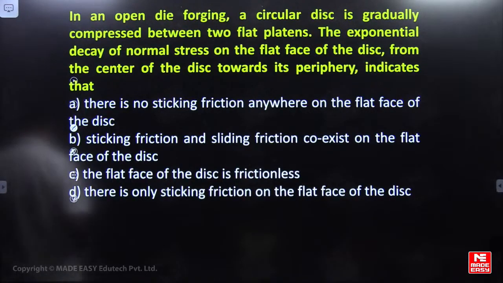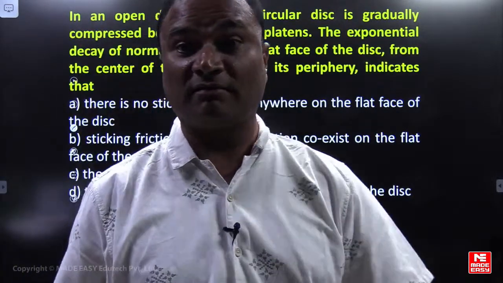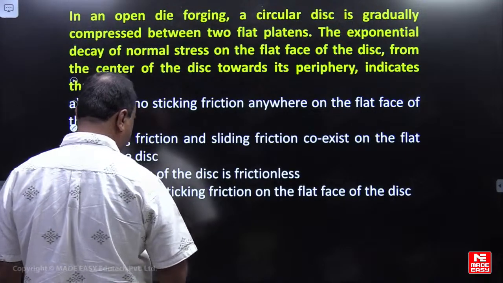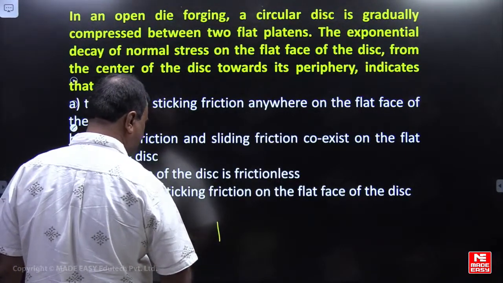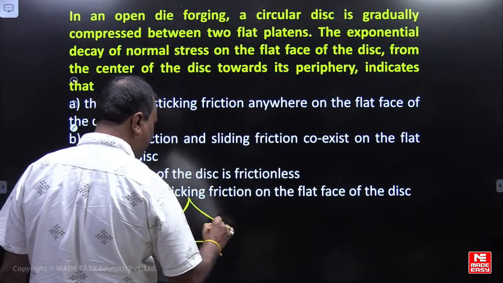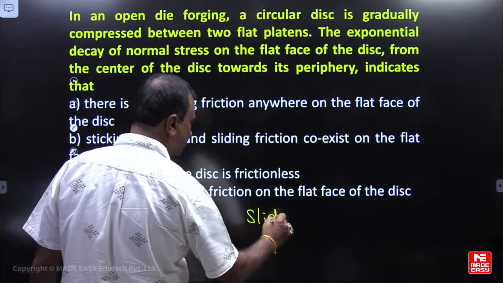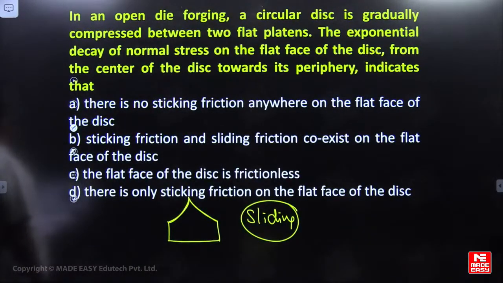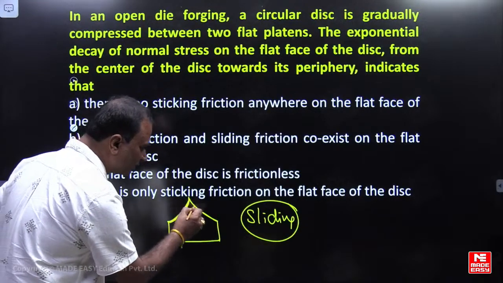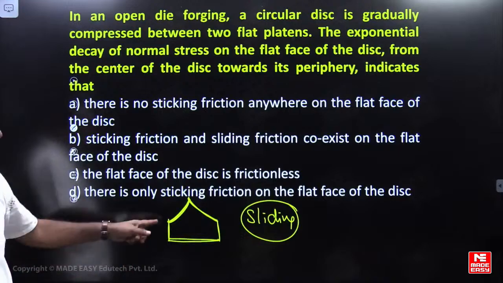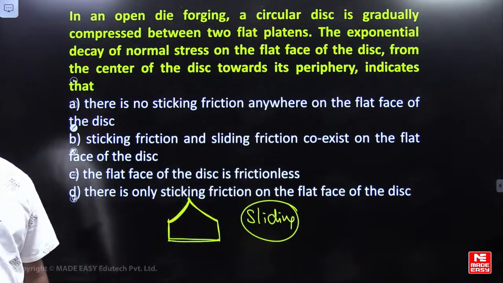Exponents means there is no friction at all. How is the pressure distribution? Let us say exponential increase or exponential decay will be there. What type of friction is it? Sliding will be there. Exponential form increase, exponential decrease means sliding.